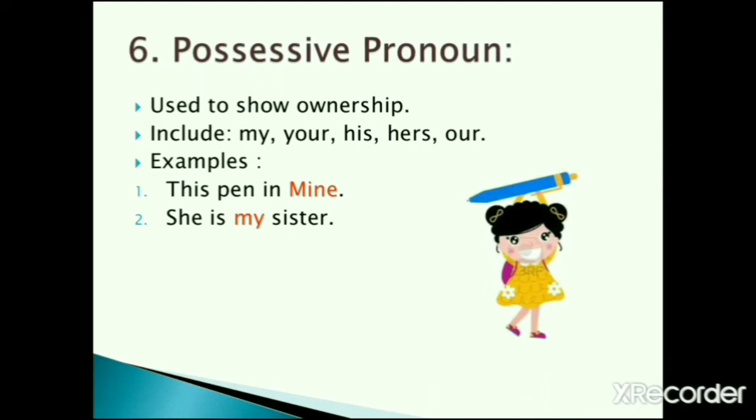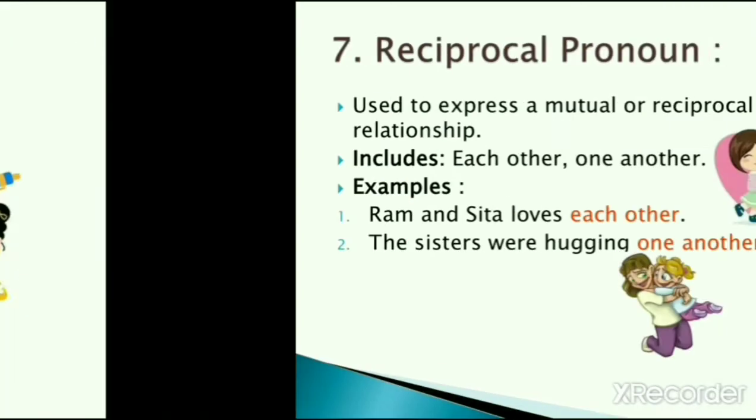Possessive pronoun. Possessive pronouns are used to show ownership. Mine belongs to me, right? For example, mine, your, his, hers, our, etc. Example, this pen is mine. She is my sister. So here, mine and my are possessive pronouns.